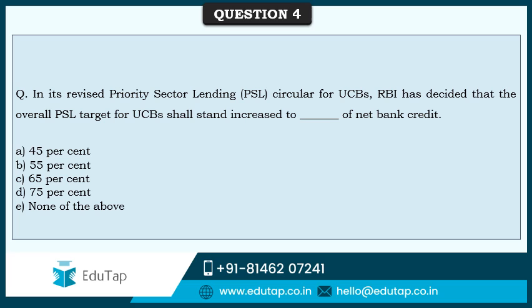Next question. In its revised priority sector lending circular for UCBs, RBI has decided that the overall priority sector lending target for UCBs shall stand increased to dash of their net bank credit. Options are 45%, 55%, 65%, 75% or none of the above.